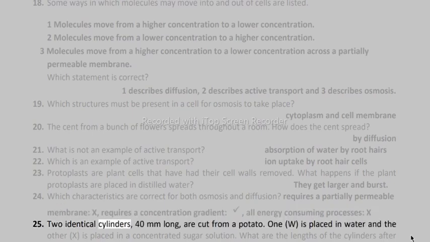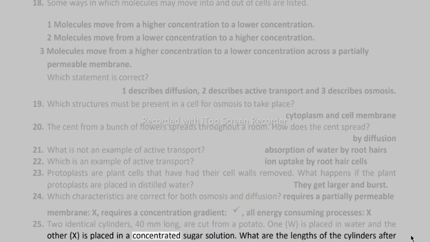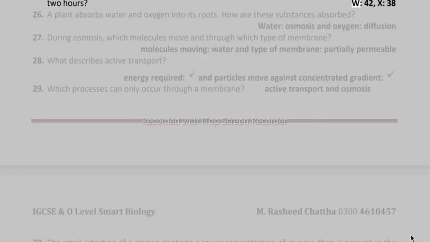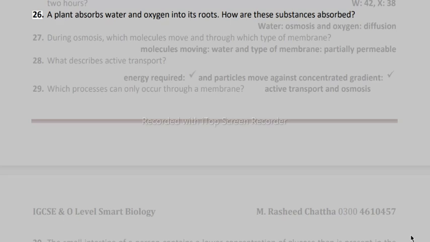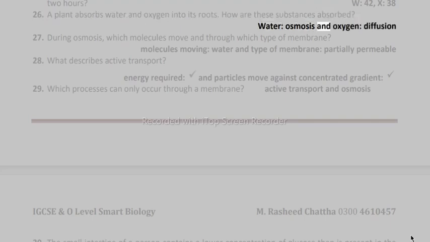25. Two identical cylinders, 40 mm long, are cut from a potato. One, W, is placed in water and the other, X, is placed in a concentrated sugar solution. What are the lengths of the cylinders after 2 hours? W, 42; X, 38. 26. A plant absorbs water and oxygen into its roots. How are these substances absorbed? Water, osmosis, and oxygen, diffusion.